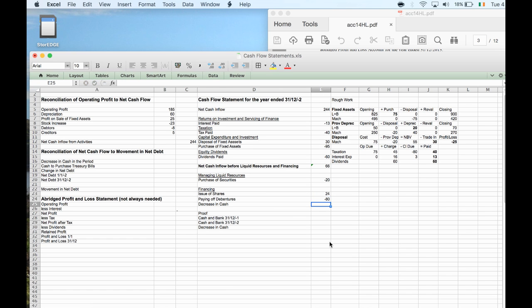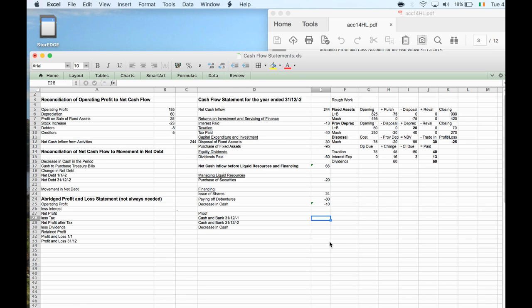Okay, so the decrease in cash then. I start at my cash before financing and add everything down to that 80 grand I have there for paying off my debenture. So my decrease in cash is 10 grand.